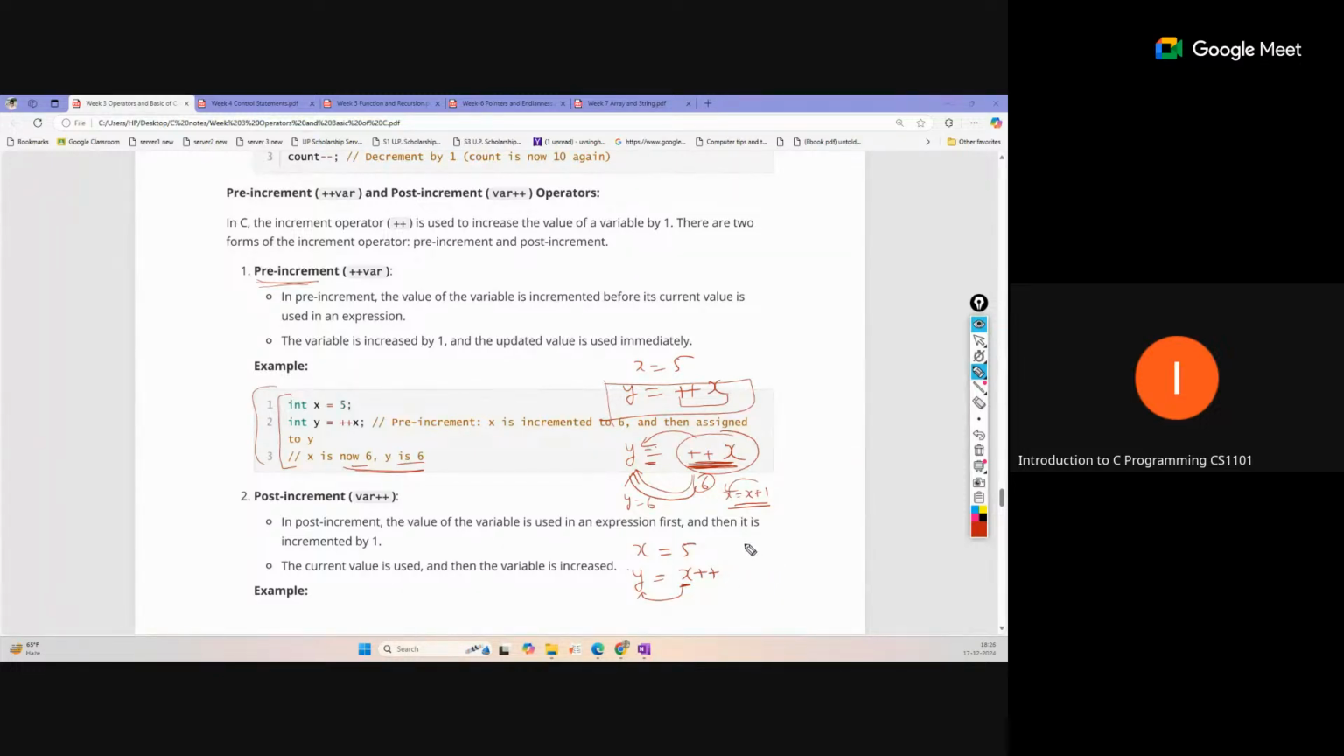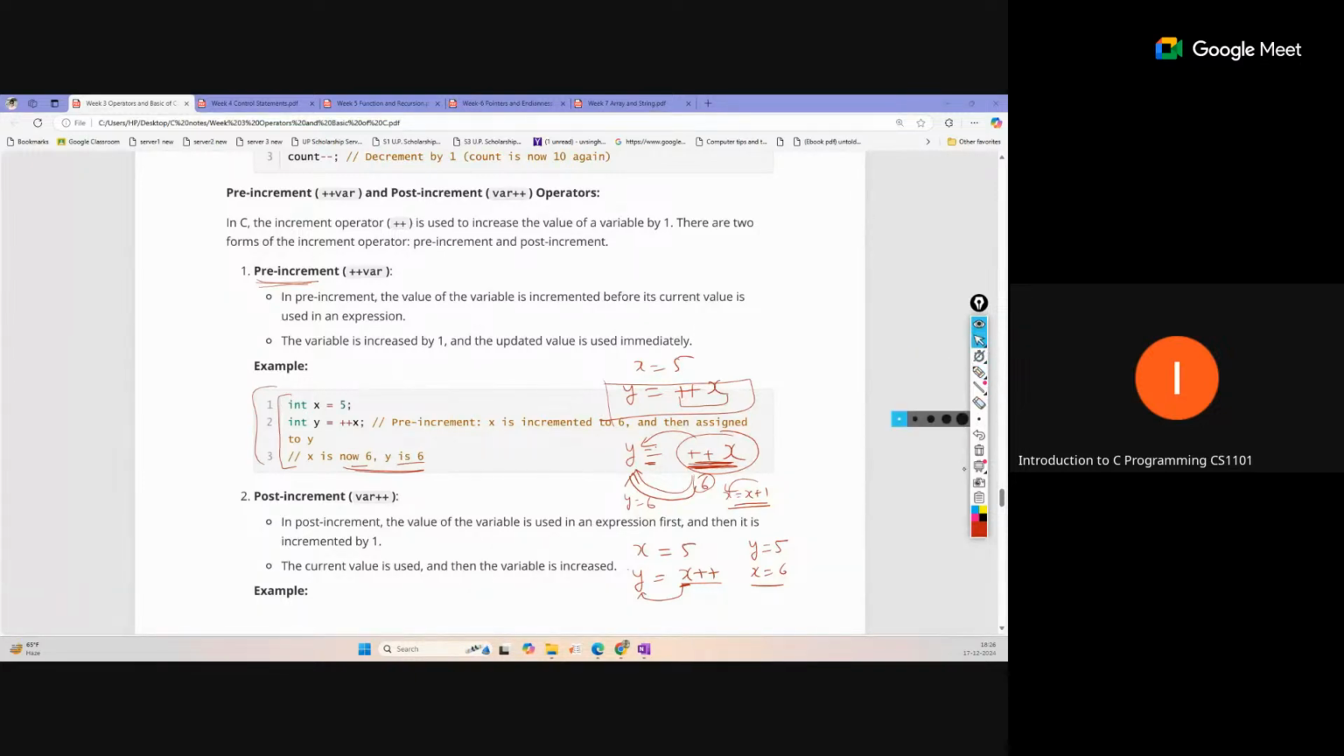So in this case, y will become only 5, but x will be updated after the assignment operation, and then x becomes 6. Okay, so that is the simple increment operator. We are adding one to it, but that will happen after using the current value in the expression. So that will become 6. This is the meaning of pre-increment and post-increment.